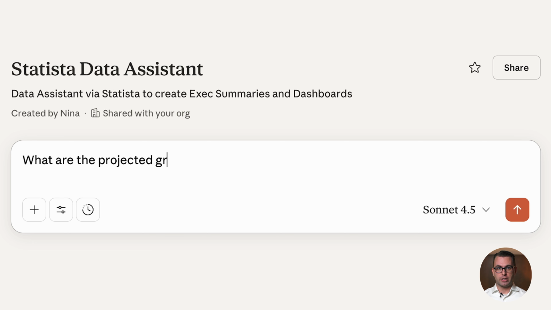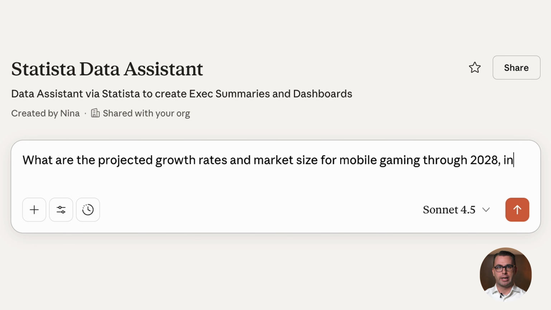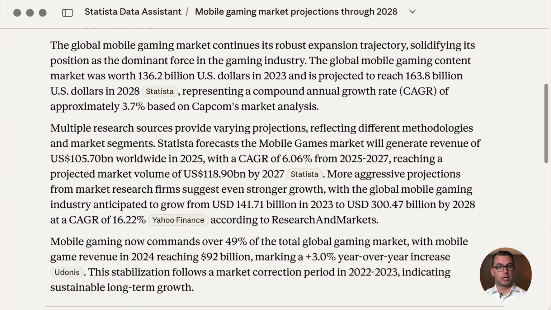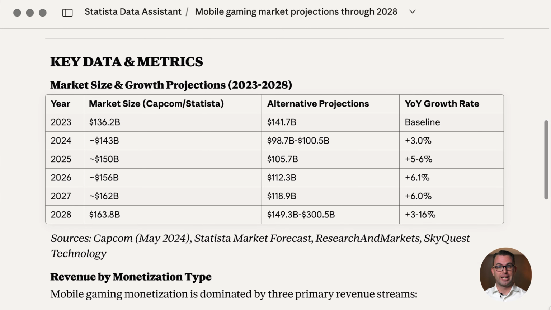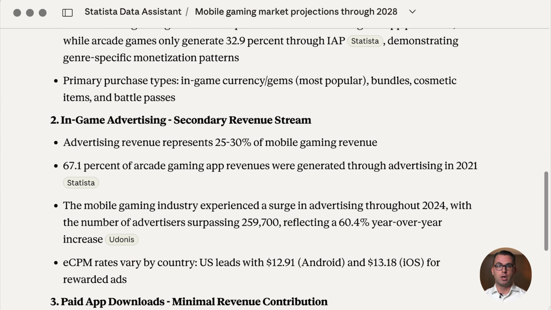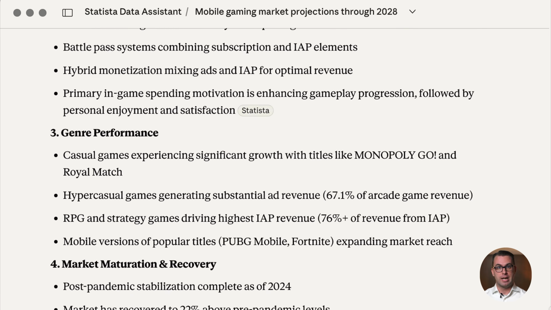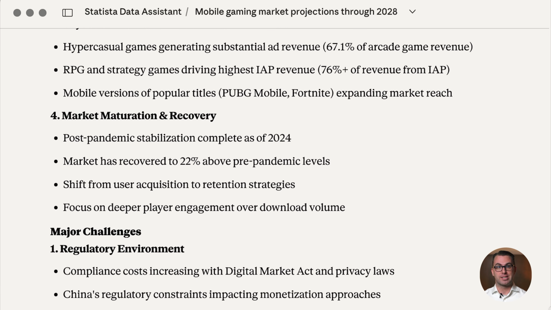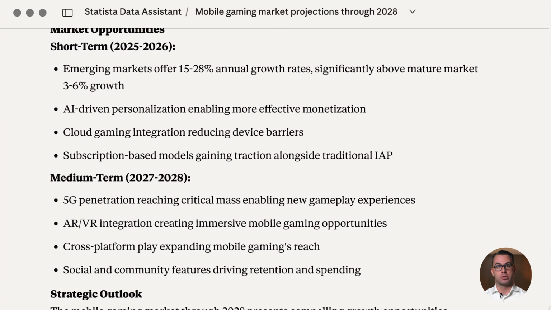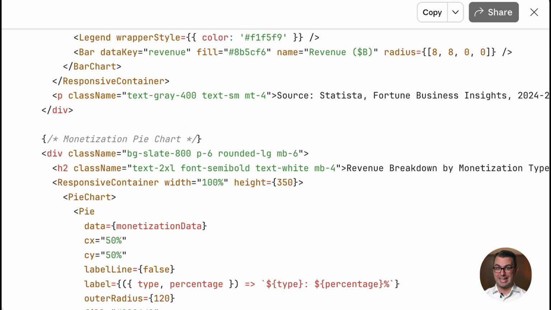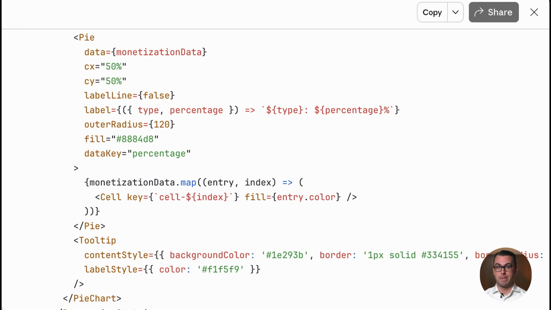What are the projected growth rates and market size for mobile gaming through 2028, including revenue trends by monetization type? In seconds, you see the market reaching 163.8 billion by 2028, growth decelerating from 6.4% to 4.7%, and that 41% of executives expect mobile in-app purchases to grow. This works because of our new context layer, which we apply to all Statista metrics.